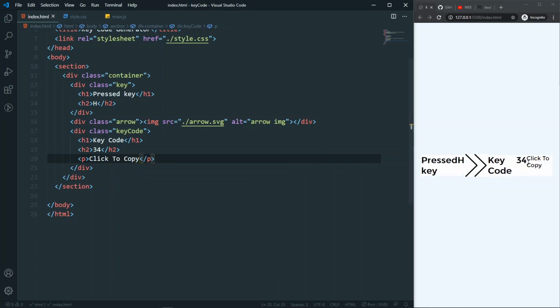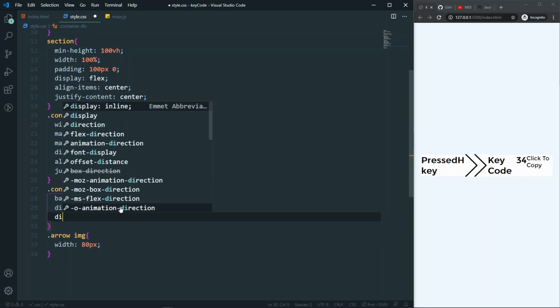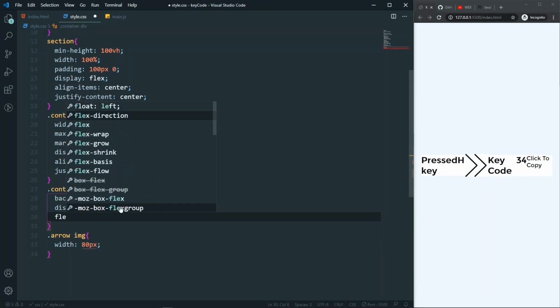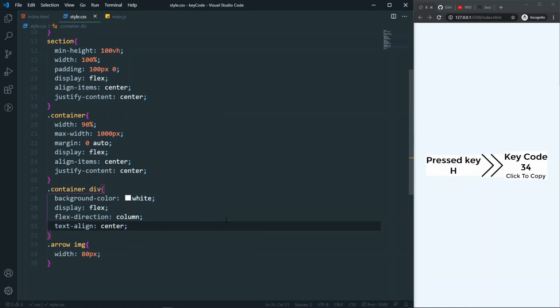So now as you can see that we have something like that. So that's the press h and the key, and we have the key code and all the other things, and everything is now in a row because we have display flex. And now we need to make sure that the flex direction is column, so everything now will be one after or one under another, as you can see. So now what I need to do, actually I need to say that text align will be center. So now everything is text aligned in the center.